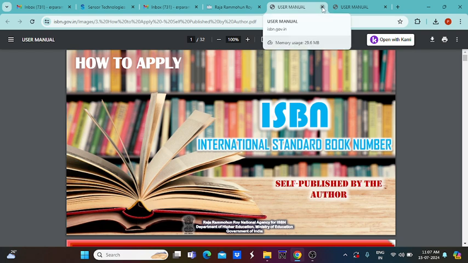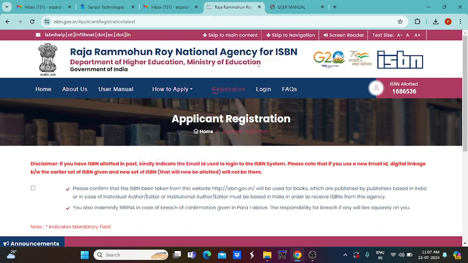Normally at the institutional level, if you want to apply for any newsletter, for example department-wise newsletters or magazines, or other books, individual persons can write a lot of books based on their specialization. They want to get an ISBN number from the government sector. At that time they are able to get an ISBN number.